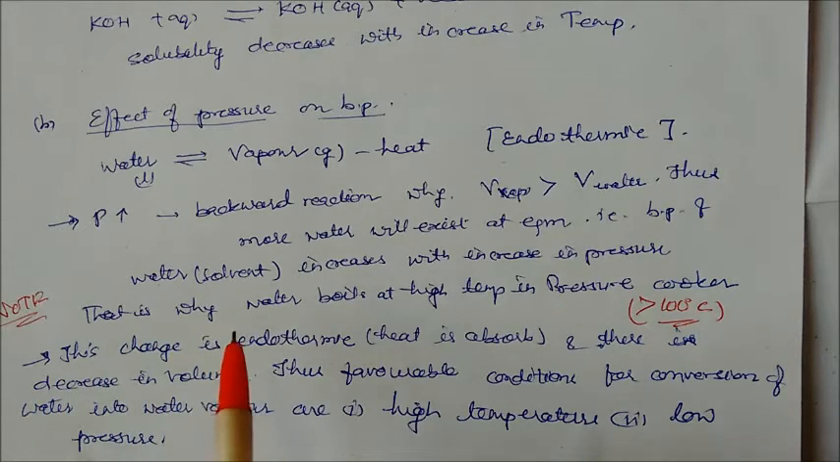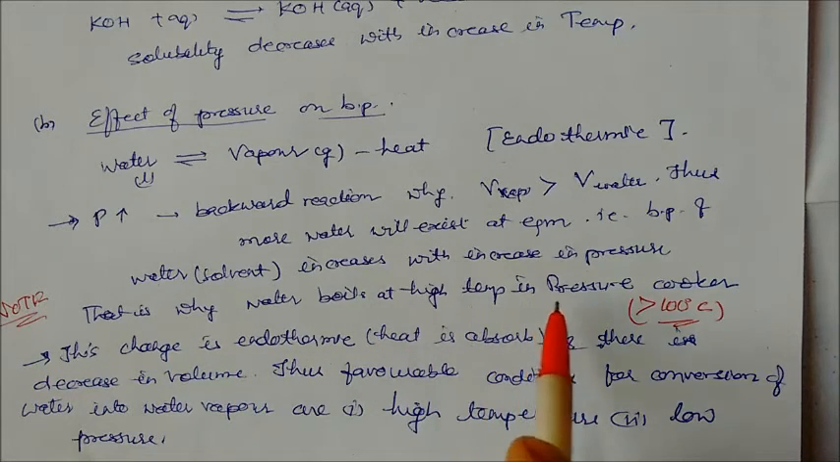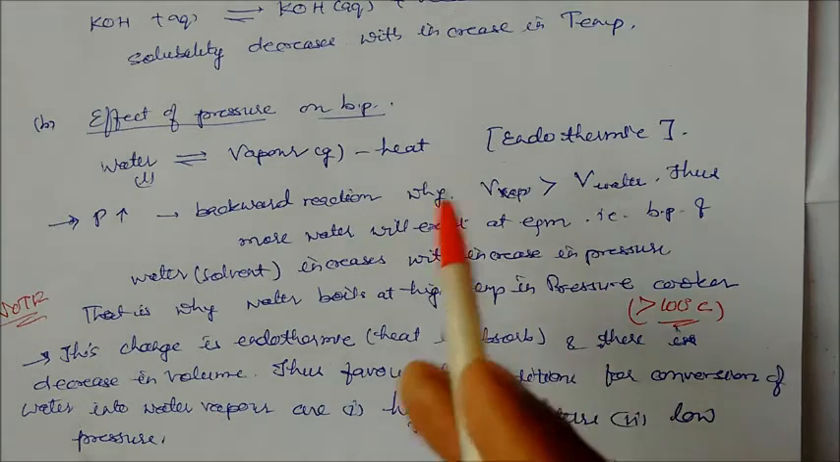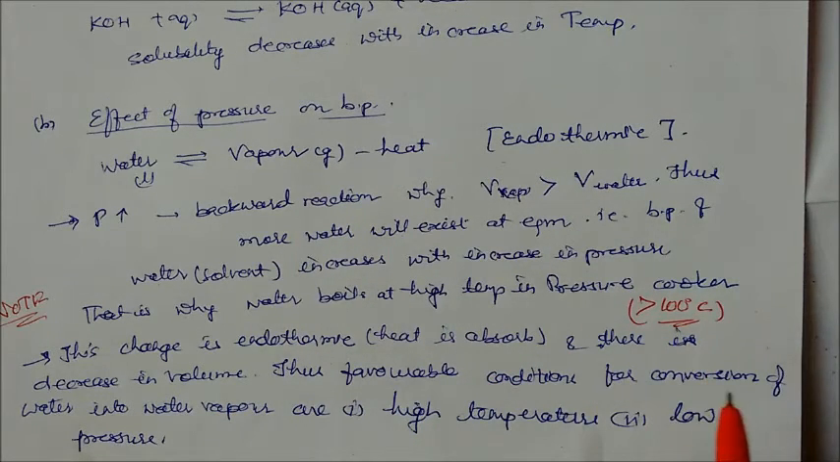That's why we say water boils at a higher temperature in a pressure cooker, that is, more than 100 degrees centigrade. So this change is endothermic, and heat is absorbed. There is an increase in volume. So the favorable conditions for the conversion of water into water vapor are high temperature and low pressure.